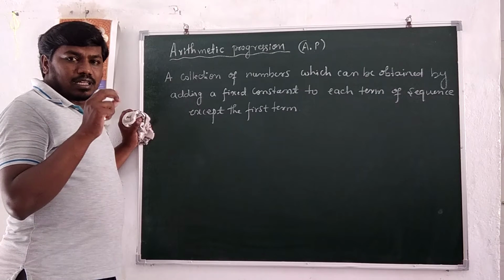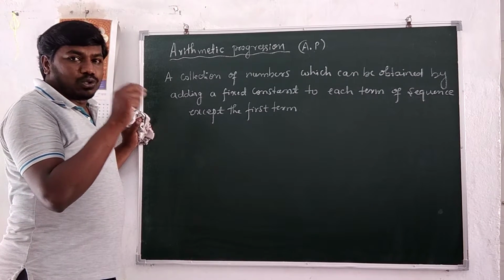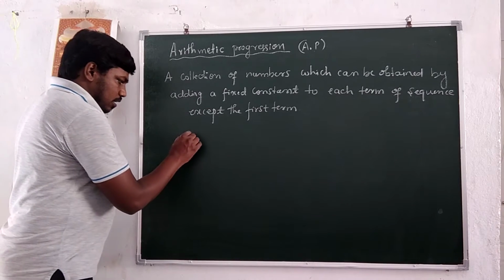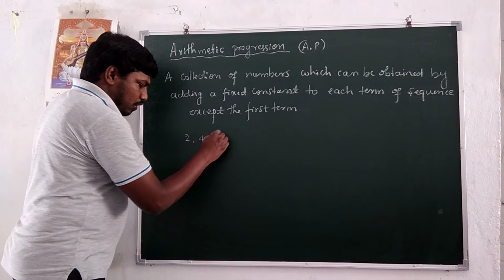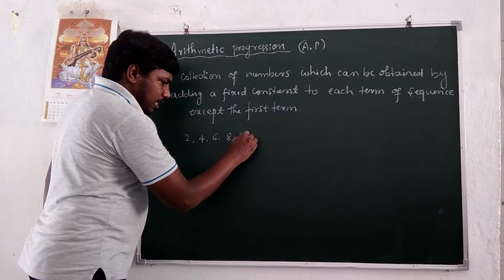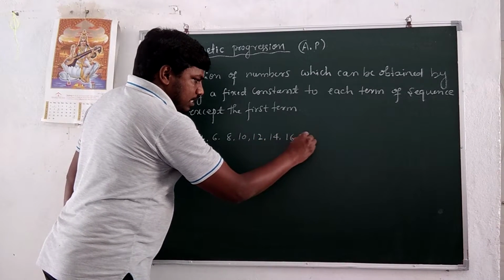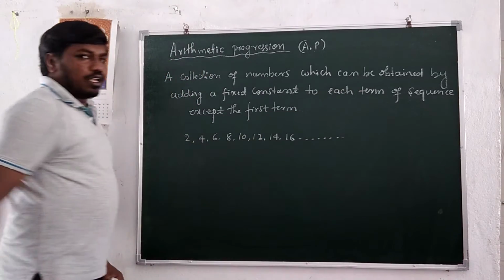Right, that is called what? Arithmetic progression. Suppose 2, 4, 6, 8, 10, 12, 14, 16, up to so on infinity.